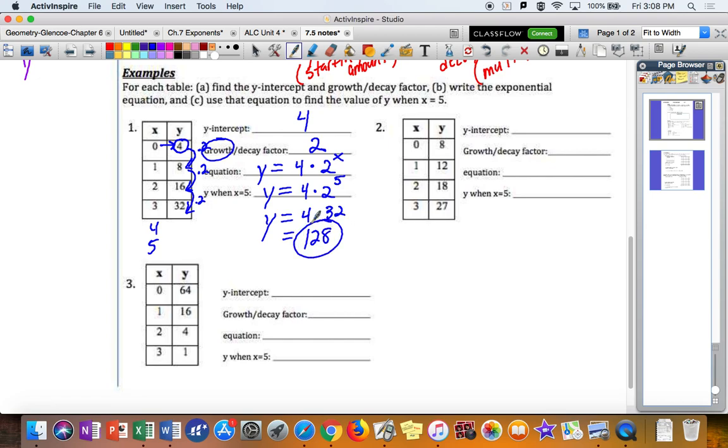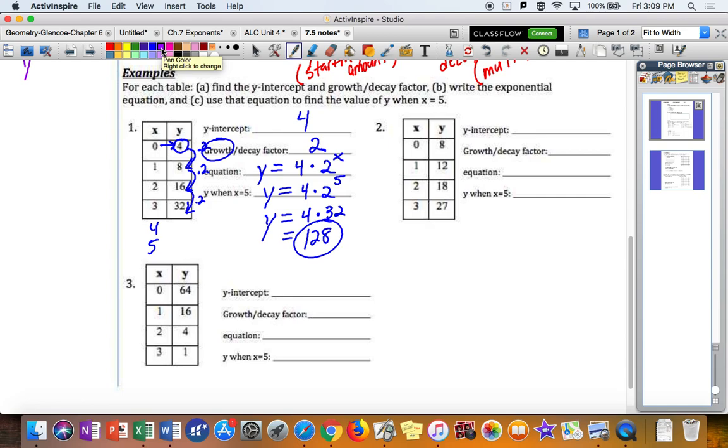But the y value there, what we probably want to do is just type into your calculator 4 times 2 to the power of 5, and you will get that number. Usually we do need our calculators for exponential growth because the numbers get very, very big, or if they're decaying, they become decimals. So that is a factor we have to consider.